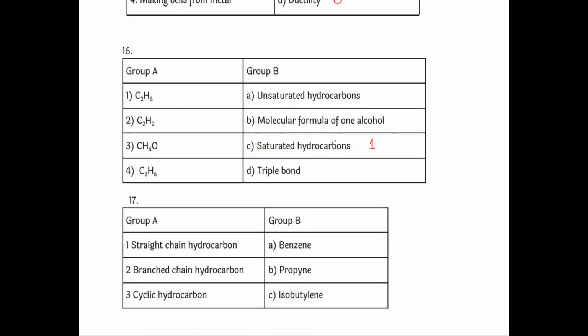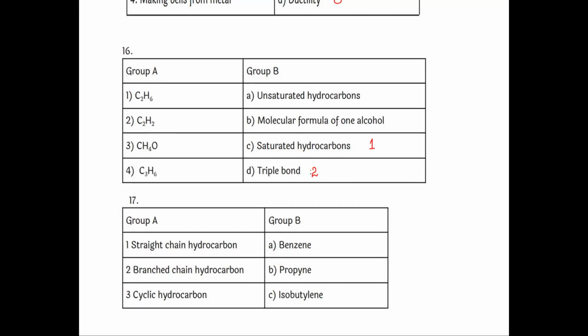First one, option C. Next is C2H2. C2H2, 2 carbon atoms and 2 hydrogen atoms. So it contains a triple bond, CnH2n-2. So second one is triple bond.